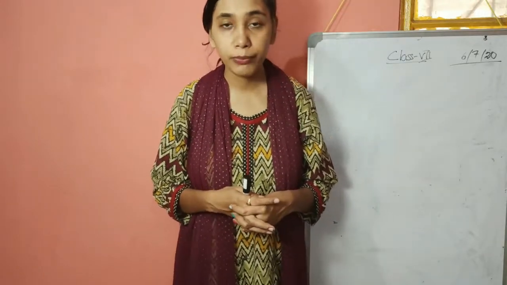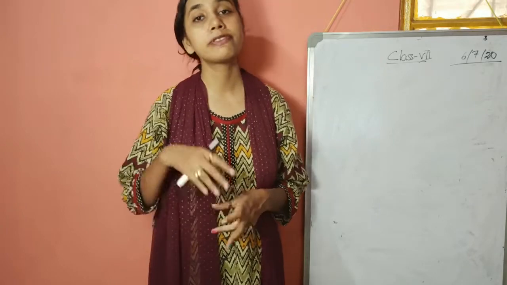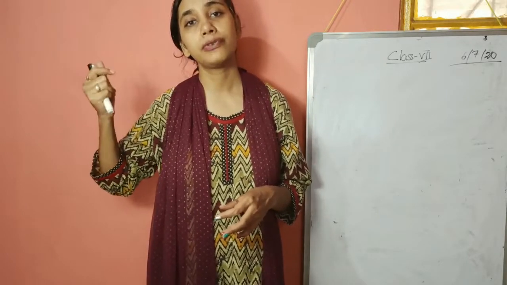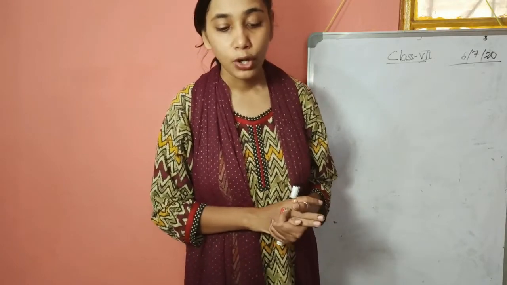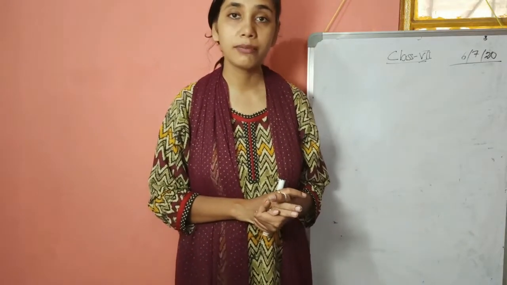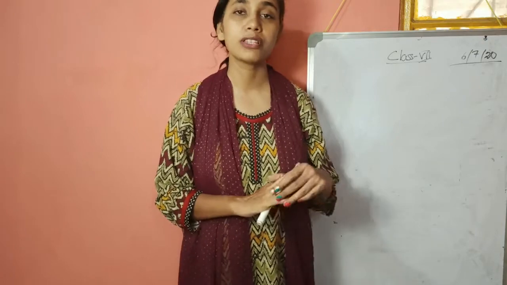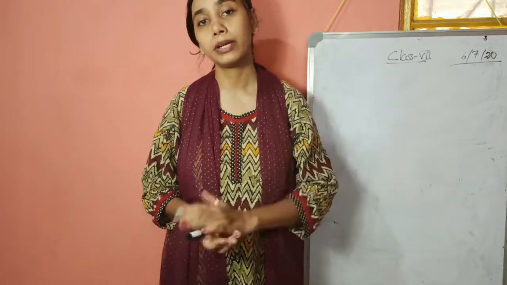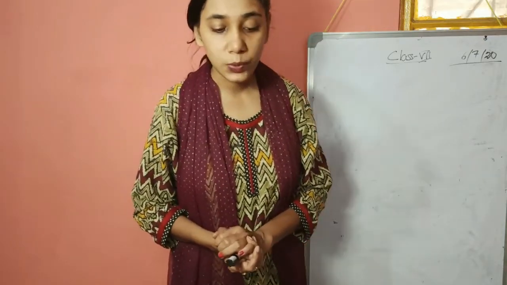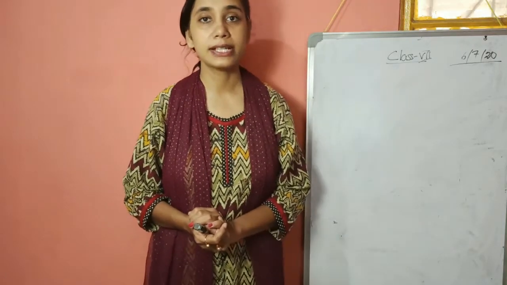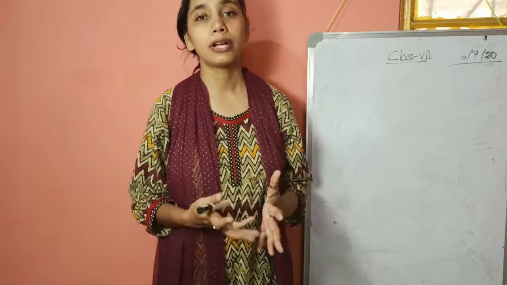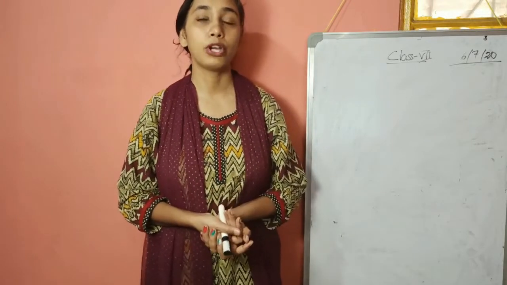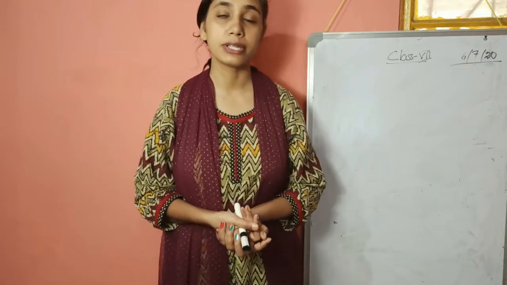Third is glowing of a bulb. It is also a physical change, because if we switch it off, it will become off, and again if we switch it on, it will become on. So it's a physical change. Fourth is burning of sugar. Burning of sugar is a chemical change, because once the sugar is burnt, it cannot be brought back to sugar easily. And the last one is heating of water. That's a physical change, because on heating the water, evaporation will occur, or it will start boiling, and boiling of water is a change of state, so it is a physical change.